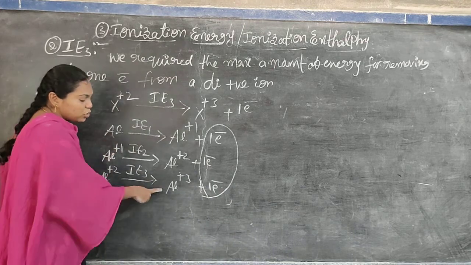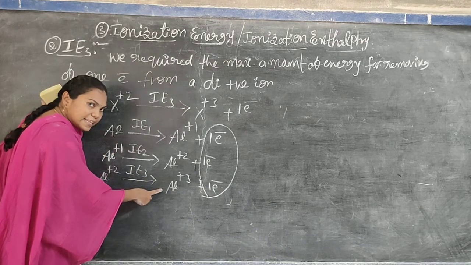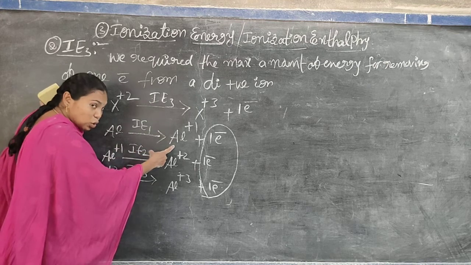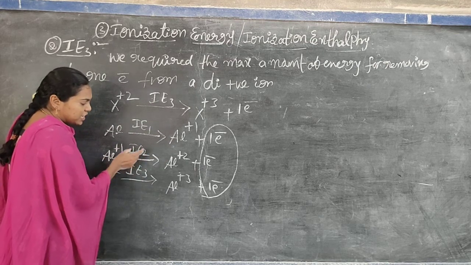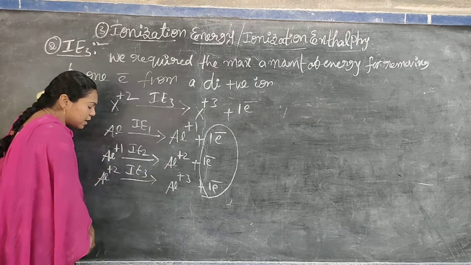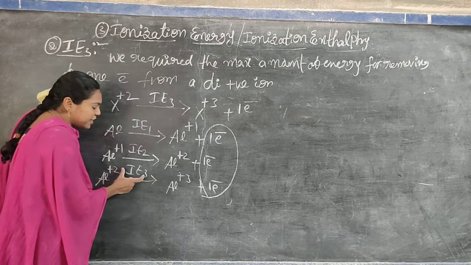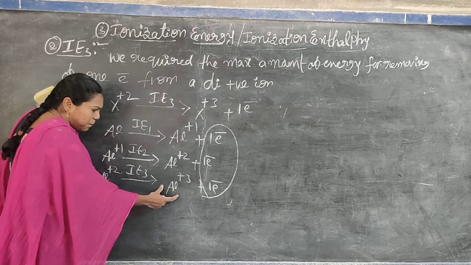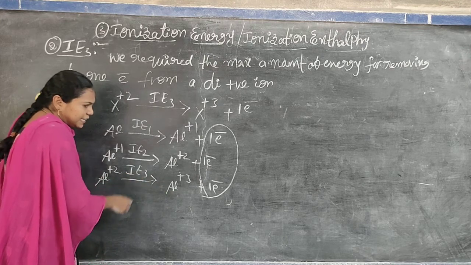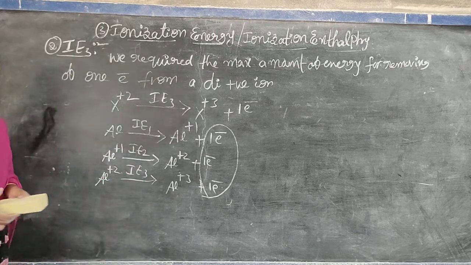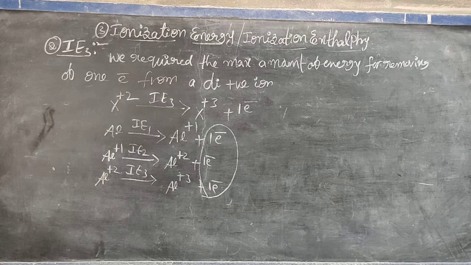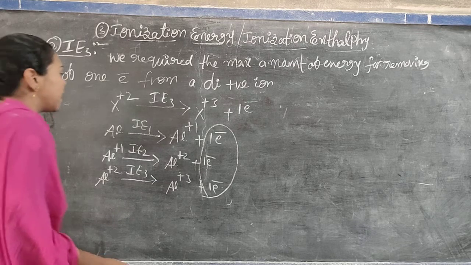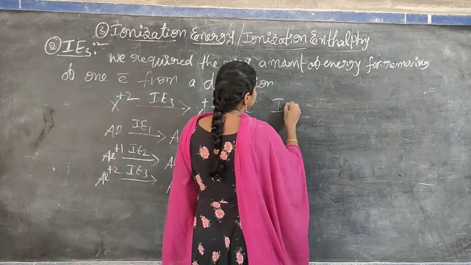Al was converted into Al+3, but not directly. Al was first converted into the unipositive ion. From the unipositive ion we require IE2 energy to produce the dipositive ion. From the dipositive ion we require some energy to produce the tripositive ion. That is called IE3. So here also IE3 is always greater than IE2.